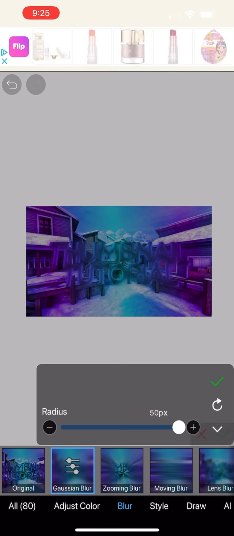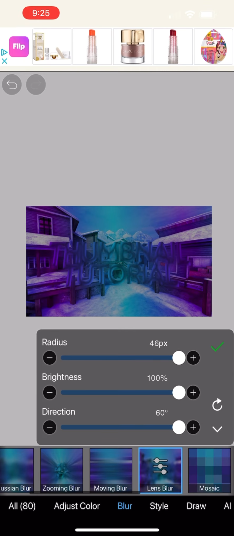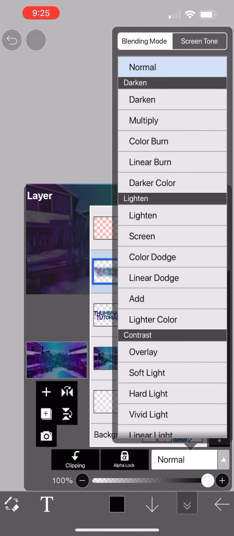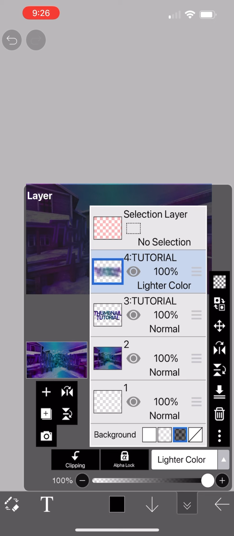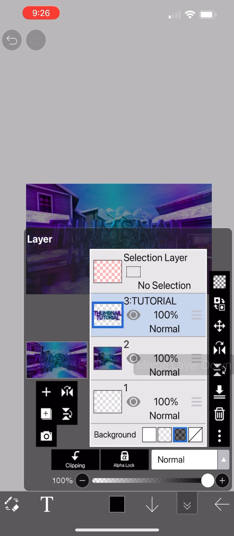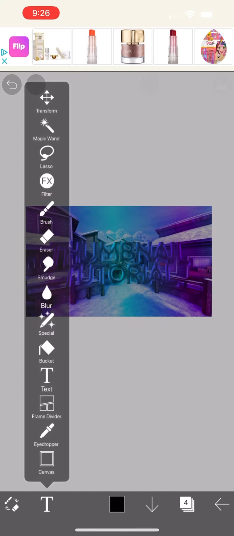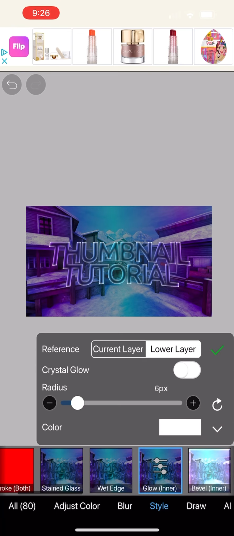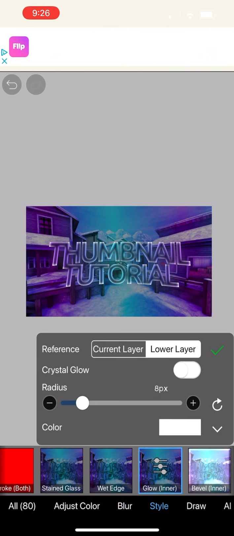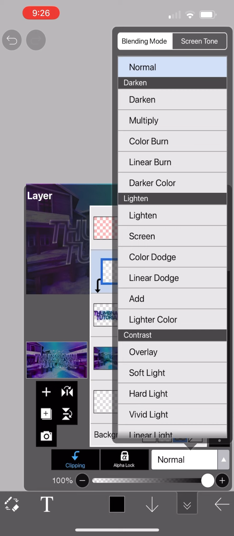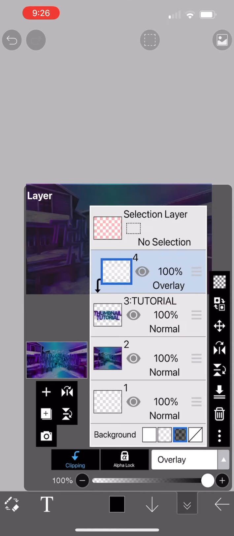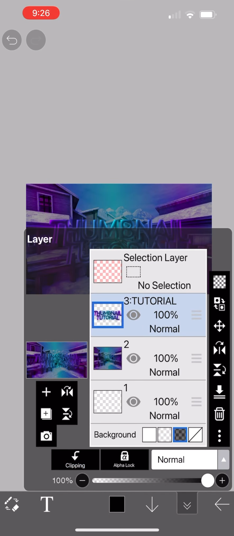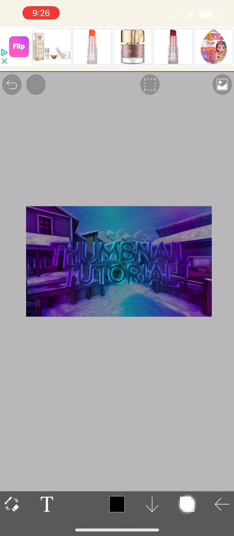FX, blur, Gaussian blur all the way up, lens blur all the way up, lighter color, dip the opacity down, add a layer, clip it, filter, style, add some glow. I'm gonna add about that much. Overlay it, drop it down, and then this is pretty much almost done.